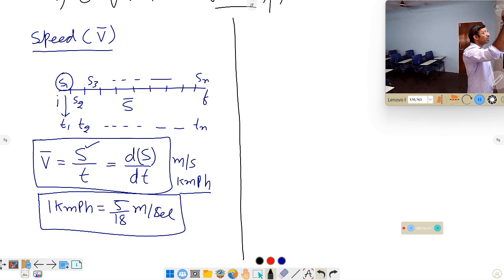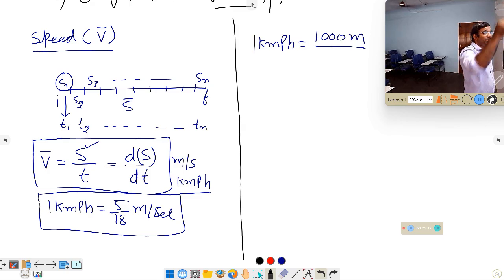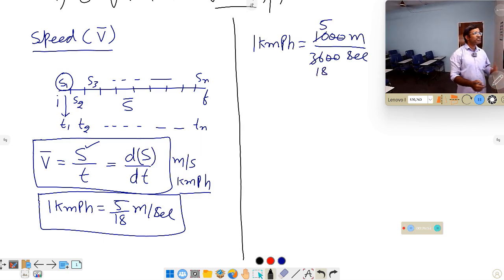How can you say that 1 kilometer per hour is 5 by 18, if you want to check it? 1 kilometer means 1000 meters, per hour. How many seconds are there per hour? Totally 3600 seconds, because 1 hour is 60 minutes, each minute 60 seconds, 60 into 60 is 3600. If you cancel the two zeros, there is 10 by 36, and cancelling with 2, that is 5 by 18 meter per second.